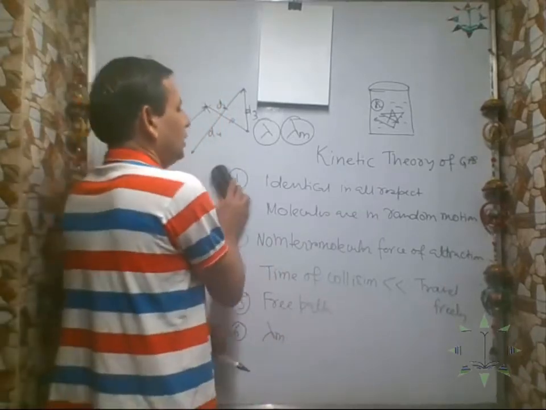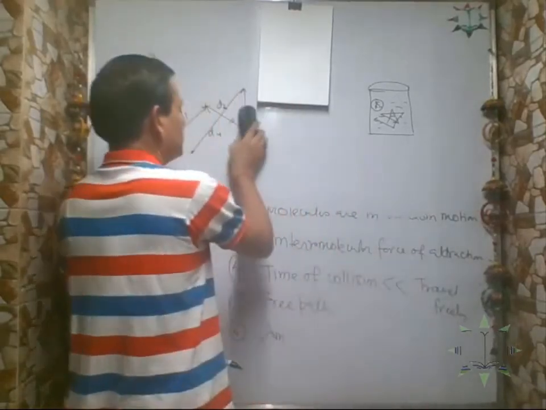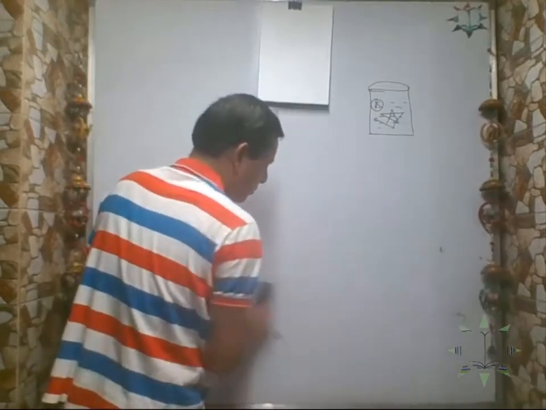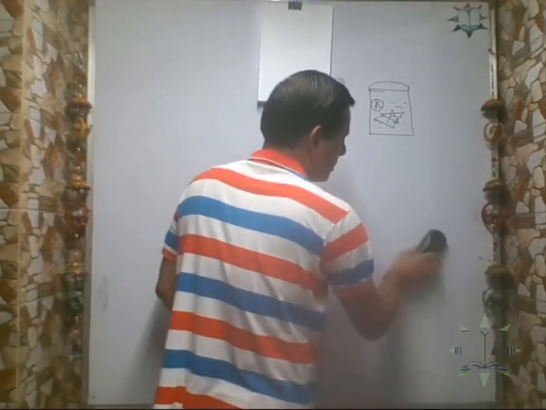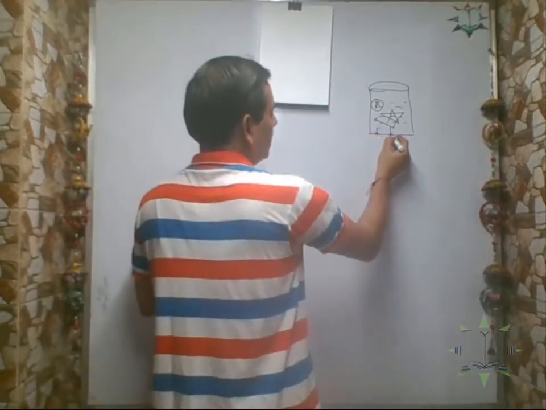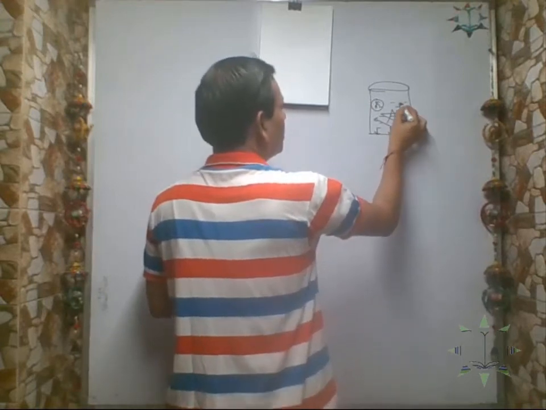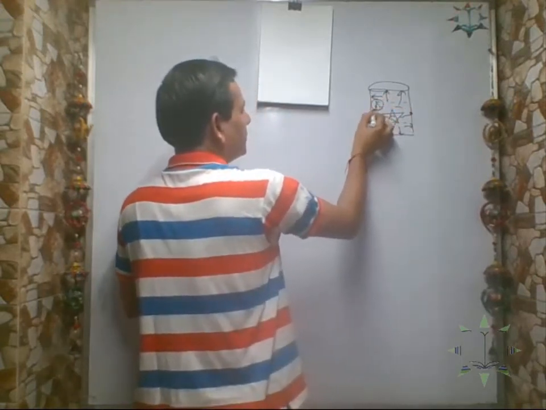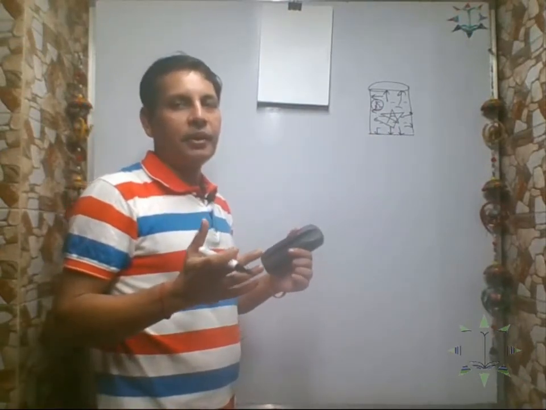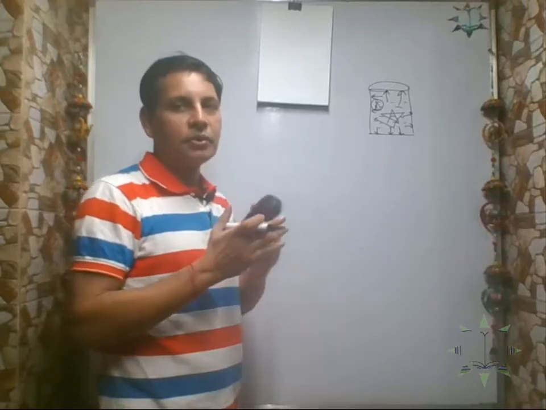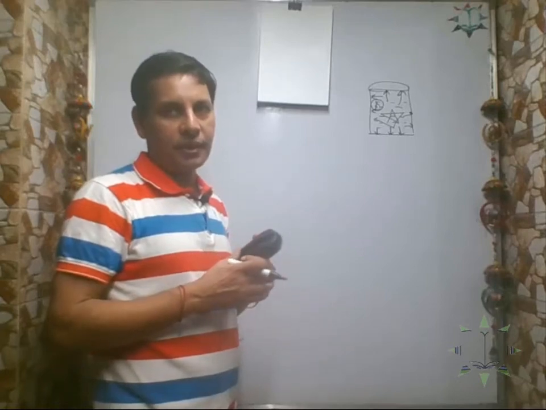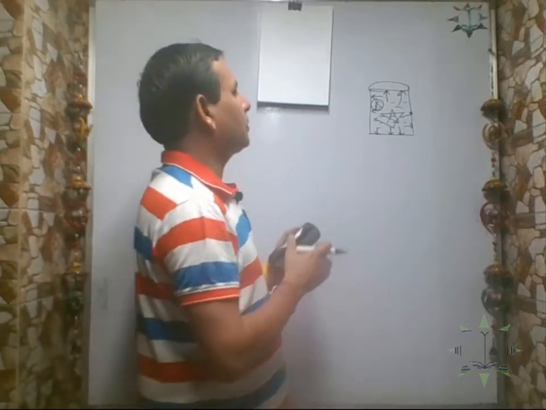Now, the pressure exerted by the gas at the wall of the container is because of what? Is because of the continuous bombardment of these molecules on the wall of the container. These molecules are colliding with the wall of the container, correct? So that is the reason the gas gives pressure to the wall of the container. So the pressure exerted by the gas is because of the continuous collision of molecules on the wall of the container, correct? And pressure exerted in all directions are same.